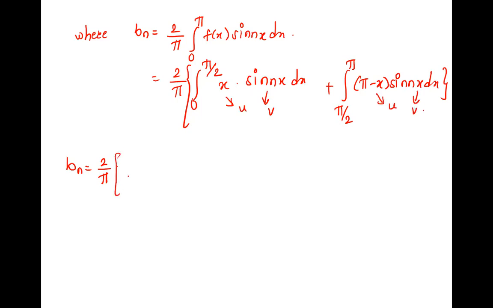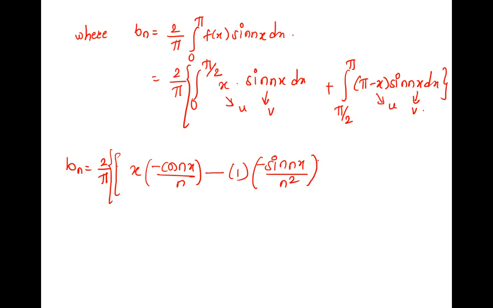So chalo, we'll find it. First is this integration. U into, what is the integration? Minus cos nx upon n. Correct. Then there is negative, minus 1, derivative of this is 1, and integration of this, minus sin nx upon n, gives minus sin nx upon n square. Now everyone is able to write this. This is over from 0 to pi by 2.